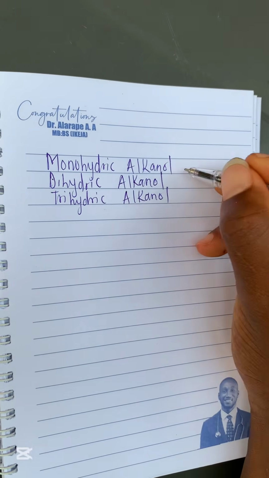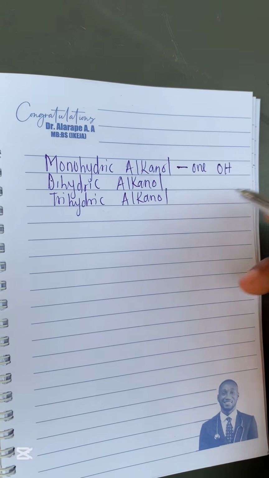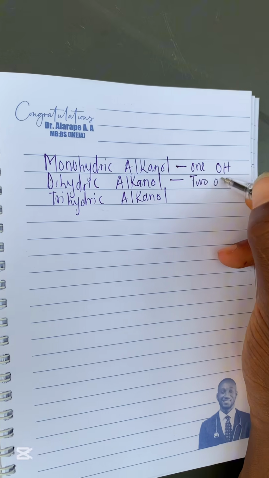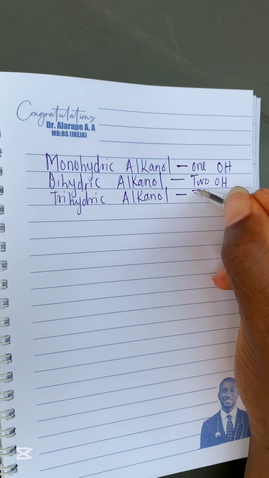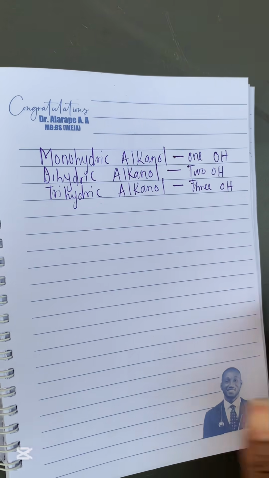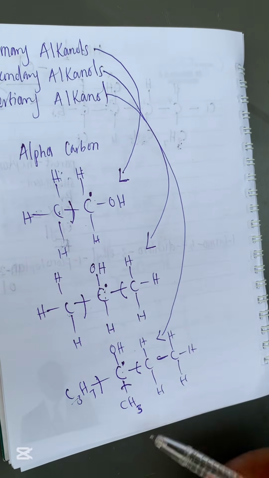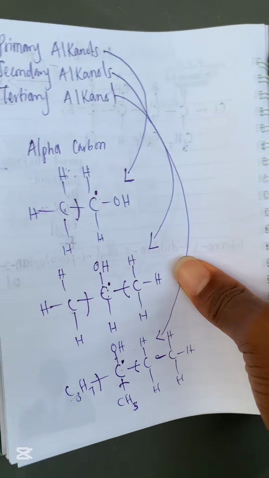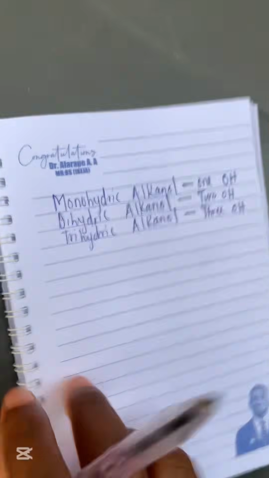A monohydric alkanol is an alkanol that only has one OH group, while a dihydric alkanol is an alkanol that has two OH groups, and a trihydric alkanol is an alkanol that has three OH groups. All of the examples that I gave earlier have one OH group each. All of these are examples of monohydric alkanol, because they only have one OH group.